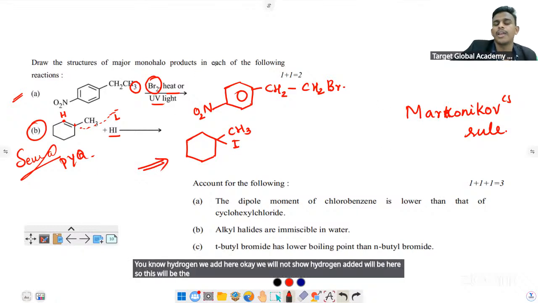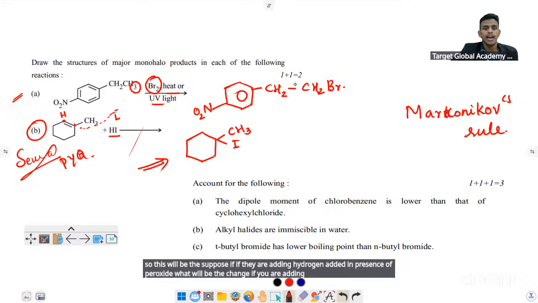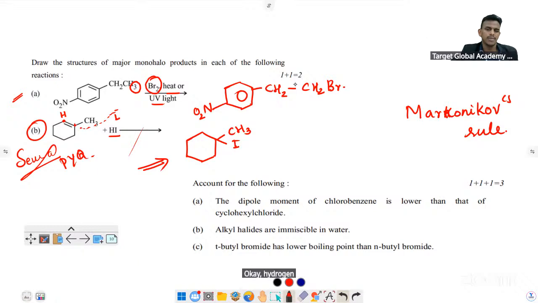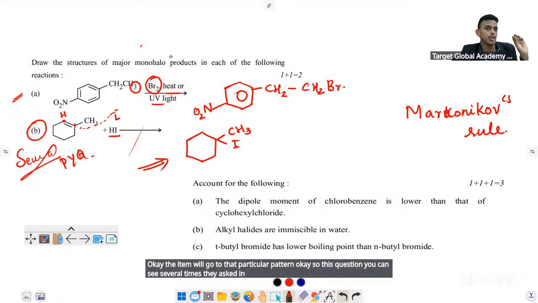Suppose they are adding hydrogen iodide in presence of peroxide, what will be the change? If they are adding hydrogen iodide in presence of peroxide, anti-Markovnikov rule will be satisfied. The iodine will go to that particular carbon. So this question you can see they asked several times in CBSE question papers.